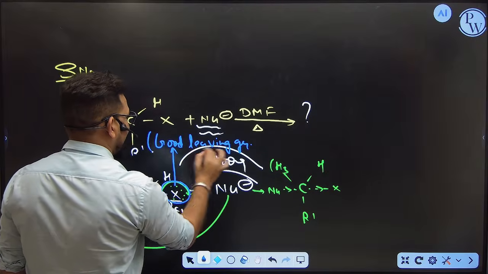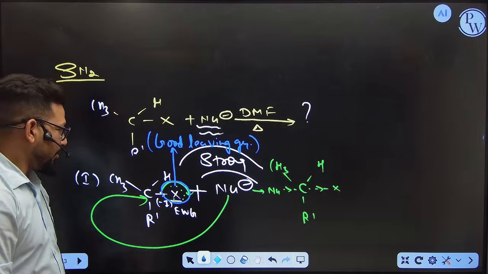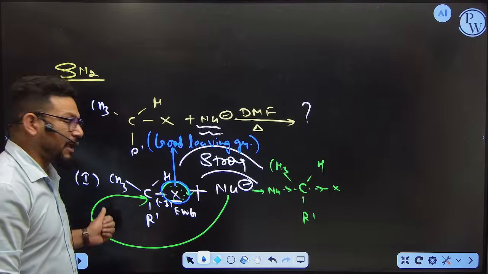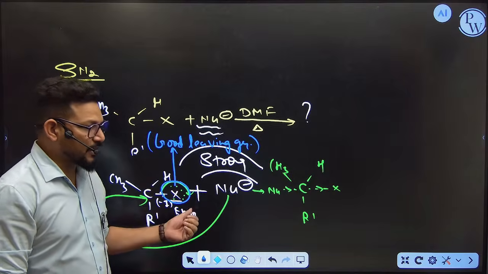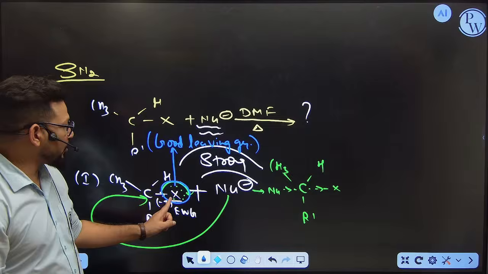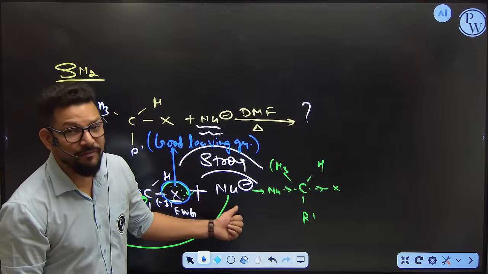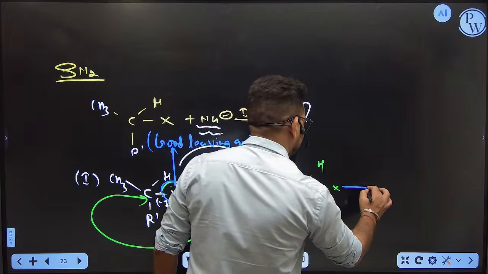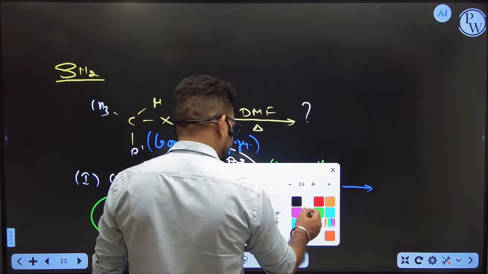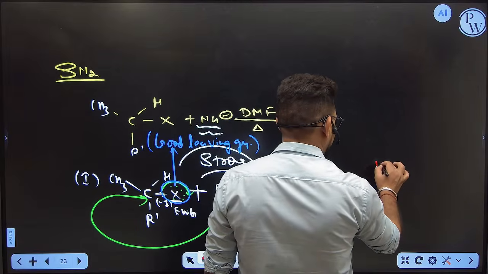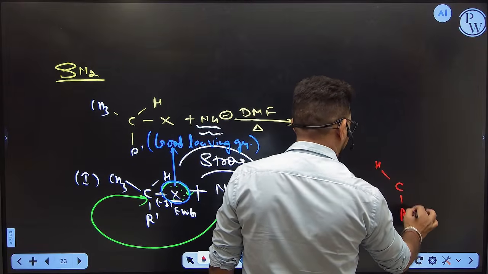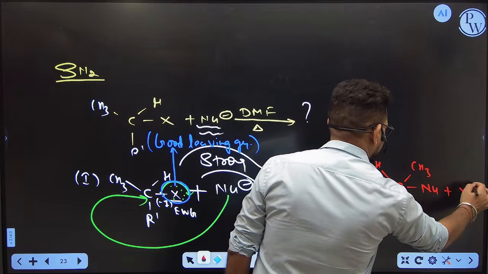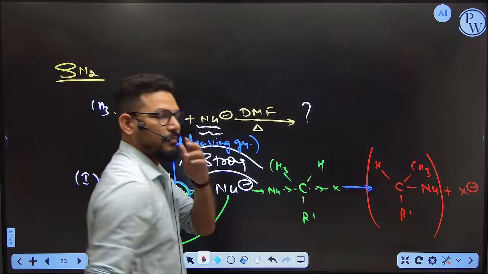That means this is another favorable condition for SN2, because in SN2 the nucleophile is strong, there is no doubt. The nucleophile is going to attack very fast, but if you want this reaction to be smooth, then this particular halogen should be a good leaving group, so that it can easily leave and the nucleophile can attack very smoothly. So now what happened here? Let's see. You will get H, C, R dash, CH3 and U, and this halogen is getting replaced. You can see now. Got it?